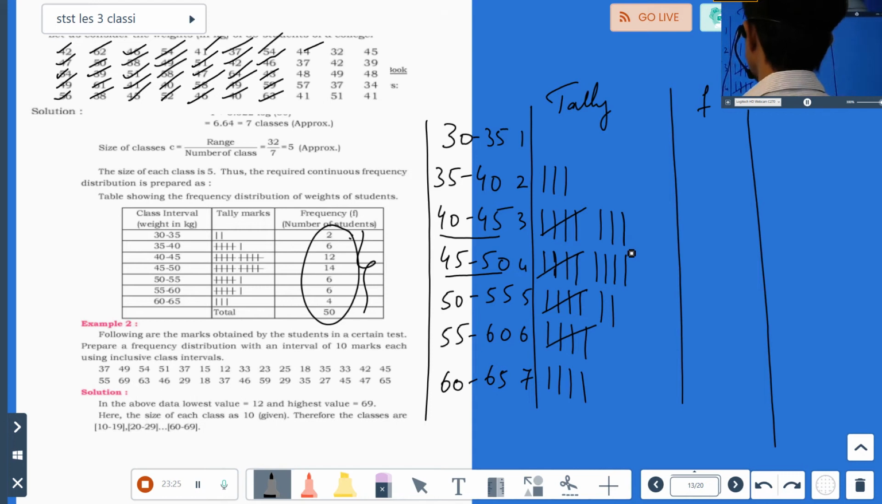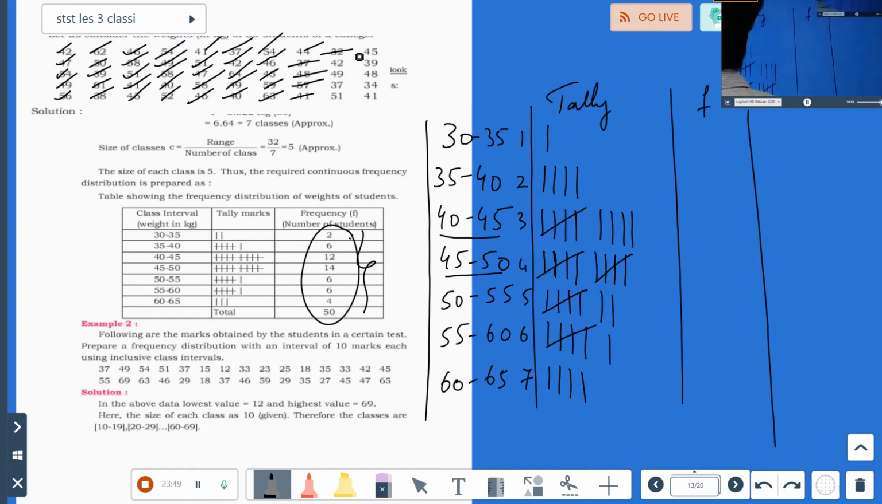Next 44. Where is 44? Here is 44. Then 37. Where is 37? Here is 37. Done. Then 48, where is 48? It will come between 45 to 50. Okay, 48 is over. 57, where is 57? Here. Done. Then 41, 41 is here. Done. Next 32, here. Done. Next 42, here. Done. Next 49, where is 49?